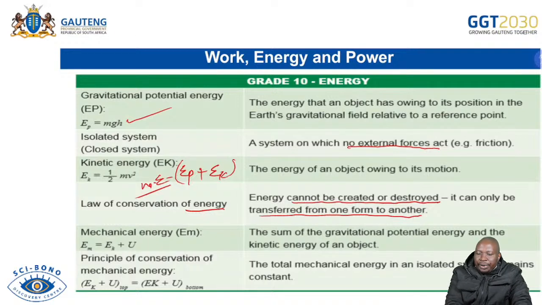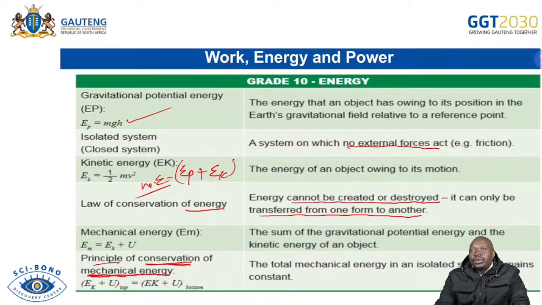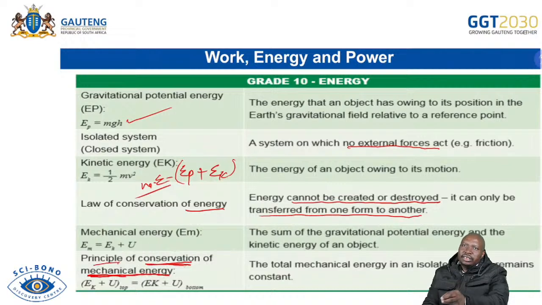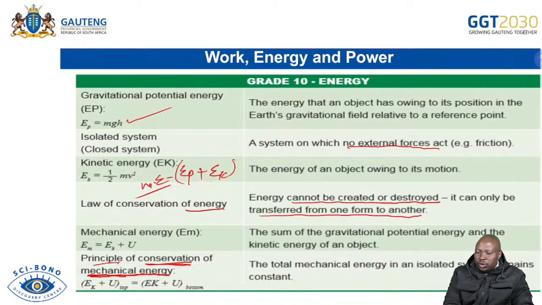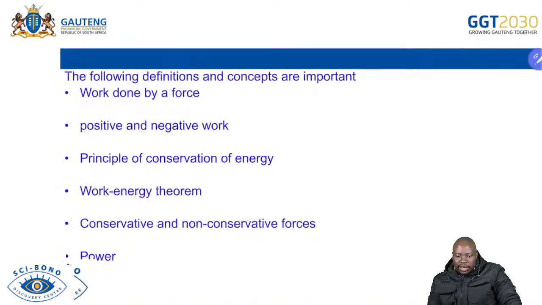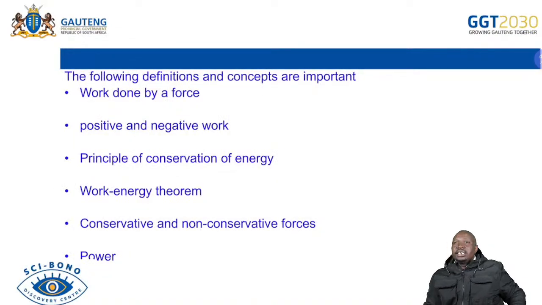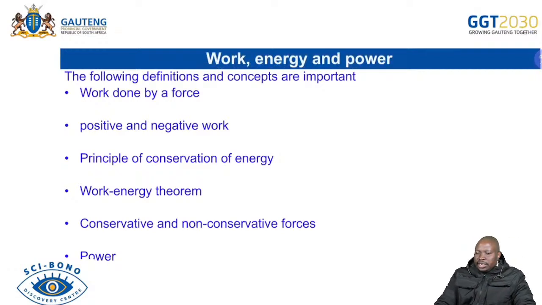When we say principle of conservation of mechanical energy, I think we talked about this when dealing with momentum. The concept is the same, you're just taking it from there. You're saying the total mechanical energy in an isolated system remains constant. It must be an isolated system for it to be constant. That you have done in grade 10, so you are bringing that information and you're going to utilize it here.